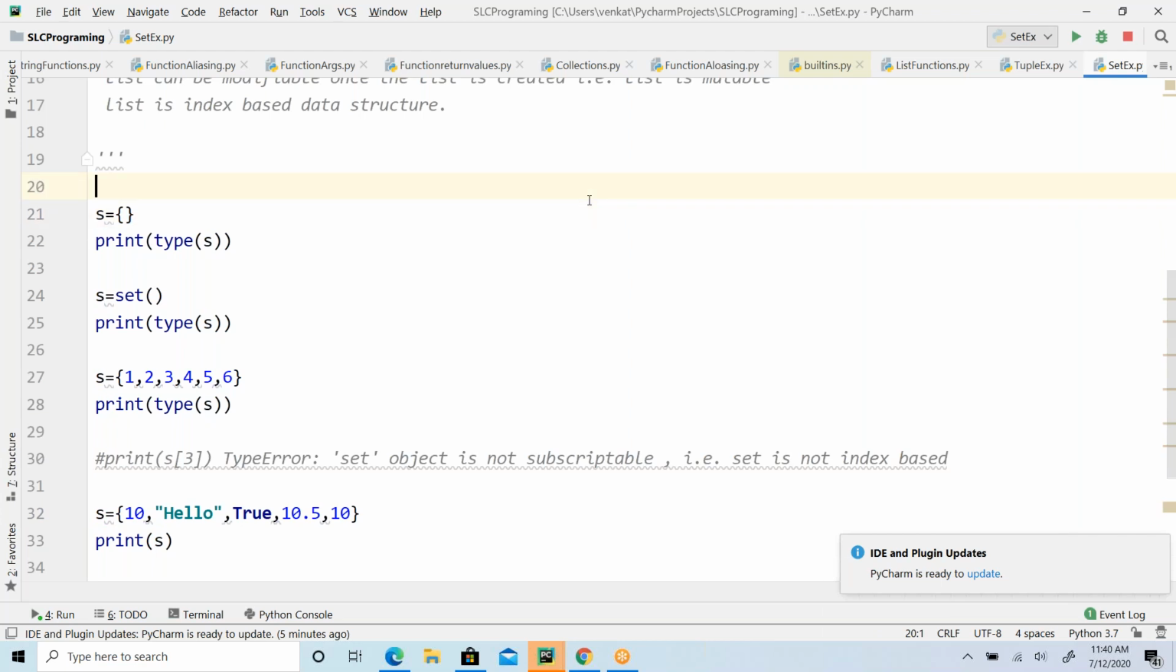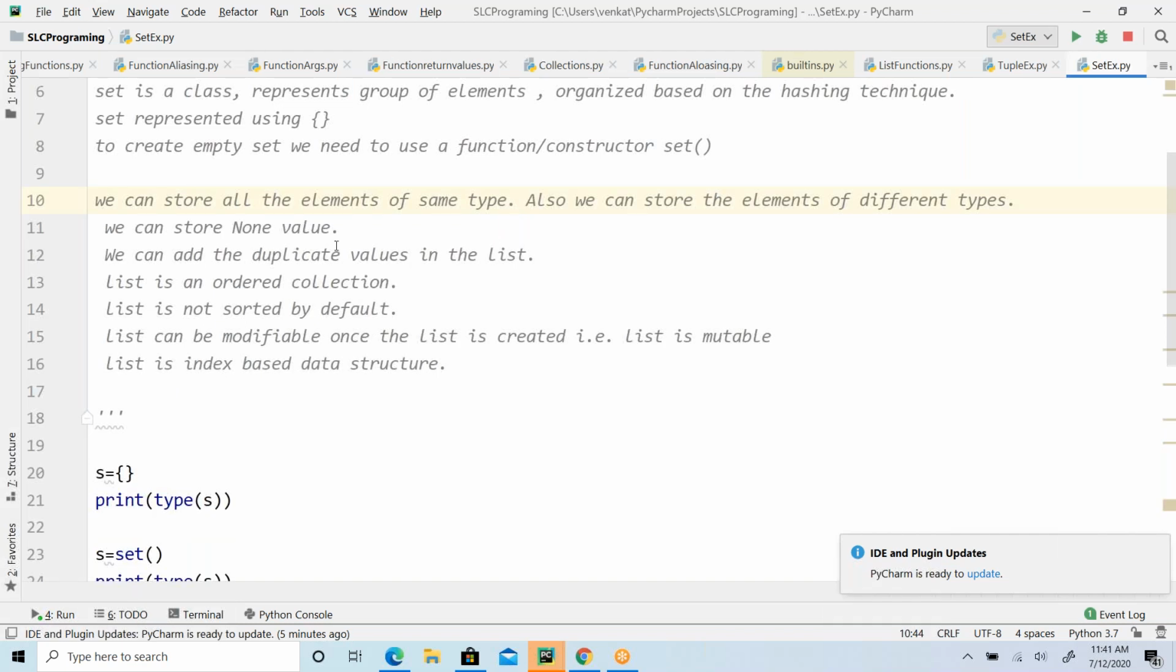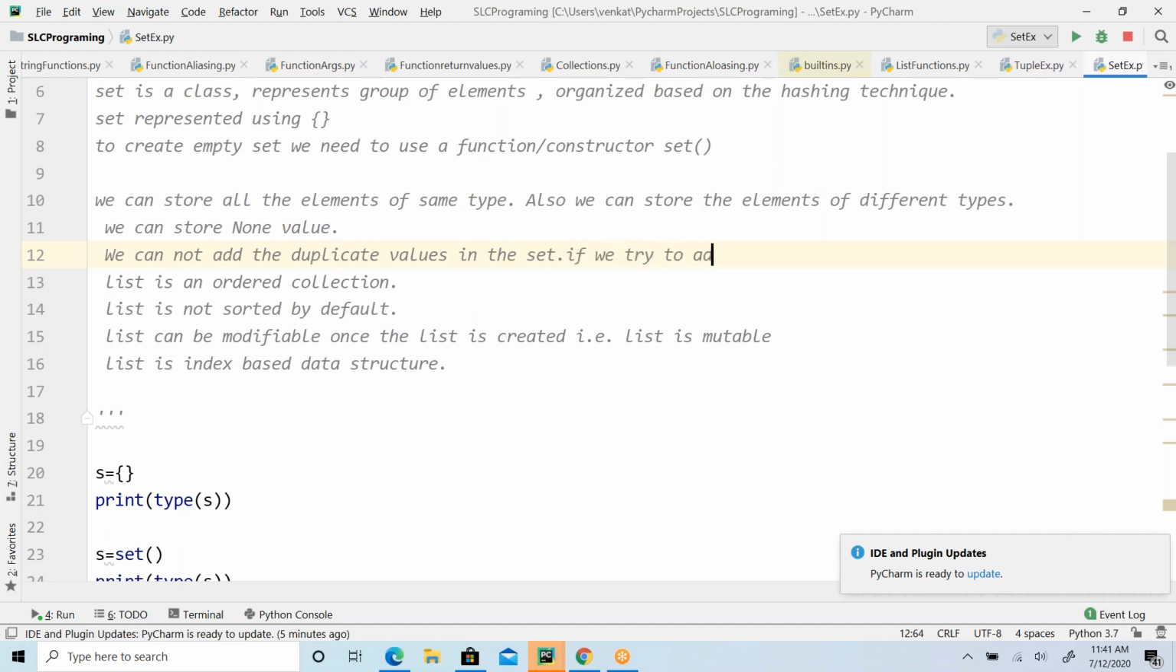So what is the point here? We can store all the elements of the same type, and also we can store different types. And can we add duplicate elements in the set? No, this is not possible. We cannot add duplicate values in the set. If we try to add, it simply ignores it. That is the difference.